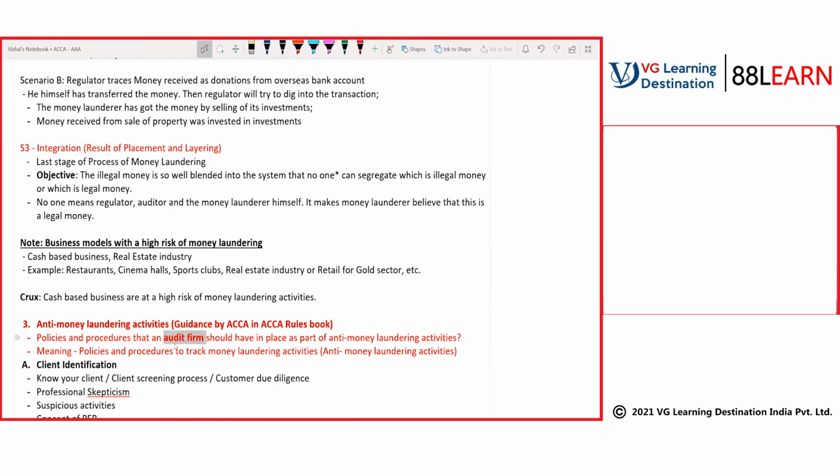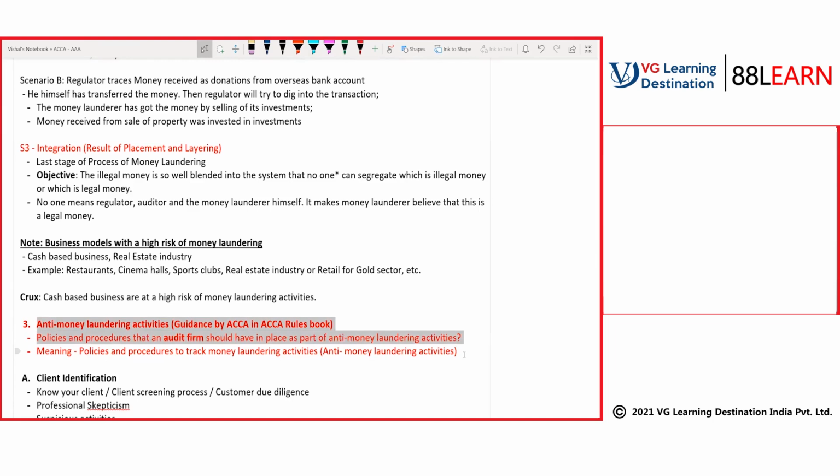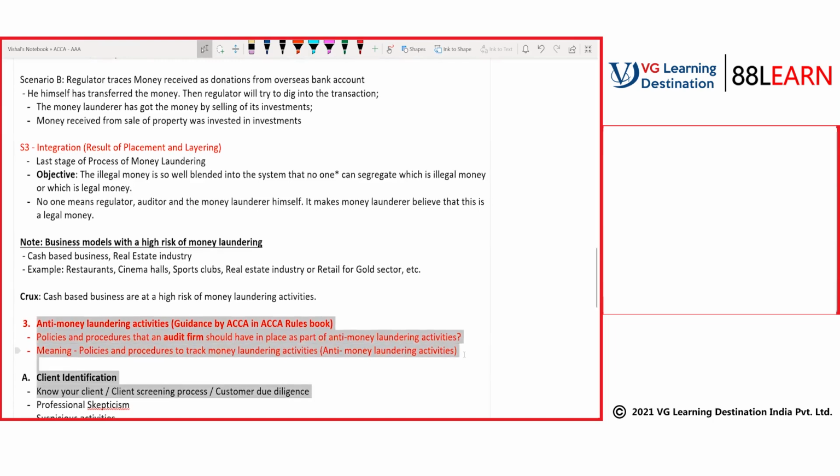This is the meaning of anti-money laundering activities. We will be discussing the process in the next class, and this is the most important part of this chapter.